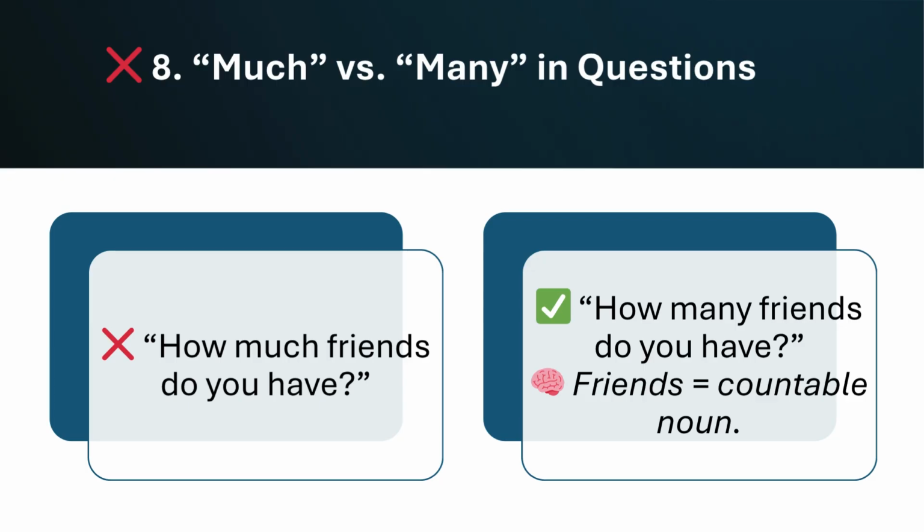Now, another very common mistake is much versus many when we are asking questions. For example, "How much friends do you have?" No, that's wrong. How many friends do you have? Because friends is a countable noun. So we have to make sure whenever we are asking a question for a countable noun, we use many.